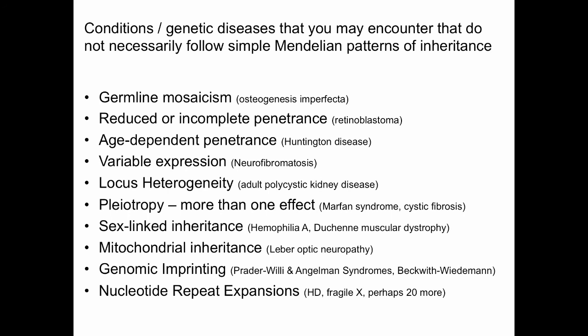Some diseases show pleiotropy, where there's more than one effect. We mentioned, for example, Marfan syndrome, cystic fibrosis. We've mentioned sex-linked diseases like hemophilia or Duchenne's muscular dystrophy. We haven't mentioned mitochondrial diseases, but a classic one would be Leber's optic neuropathy, and there are many, many mitochondrial diseases. We talked about Prader-Willi-Angelman syndrome for genomic imprinting. Beckwith-Wiedemann is another example of a disease showing imprinting. And of course the nucleotide repeat expansions like Huntington disease, Fragile X, and maybe 20 or so more diseases related to nucleotide repeat expansions.